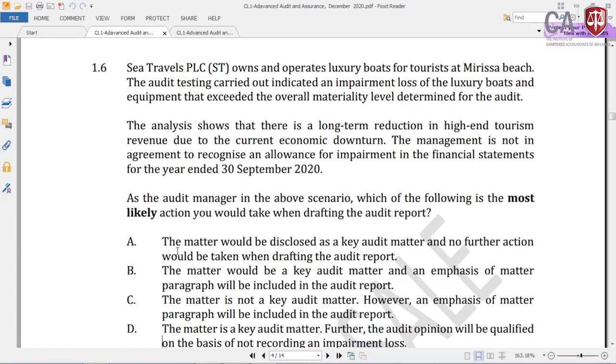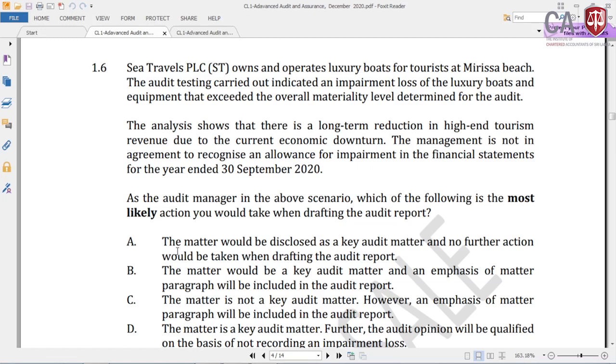Obviously, this is a misstatement. This is a material misstatement. If it is a material misstatement, and if it is material, this should be a qualified opinion. The qualified opinion means it is a modification to the audit report. So, if it is a modification to the audit report, something which is subject to qualification will not come as a CAM. That you know the theory.